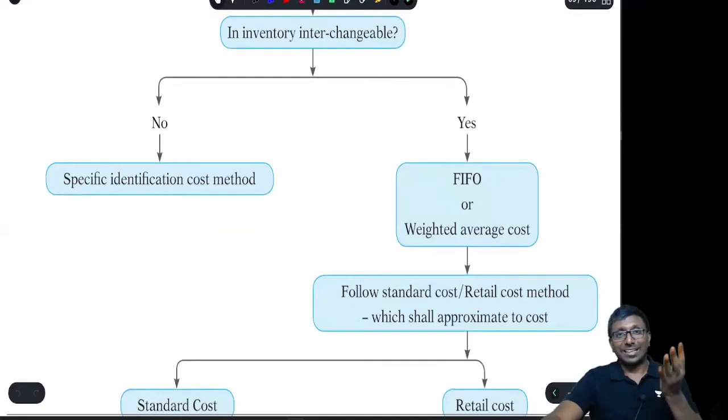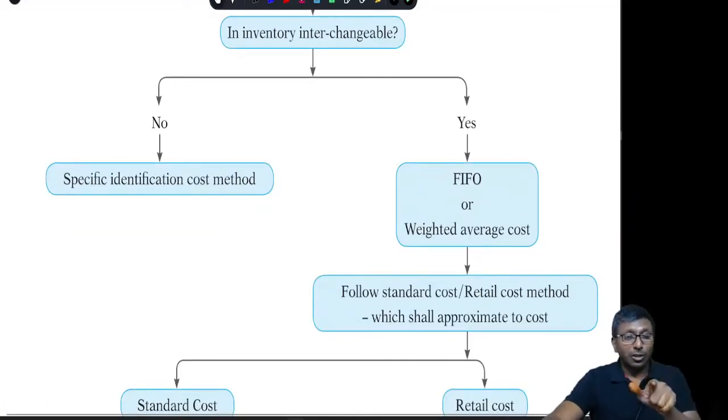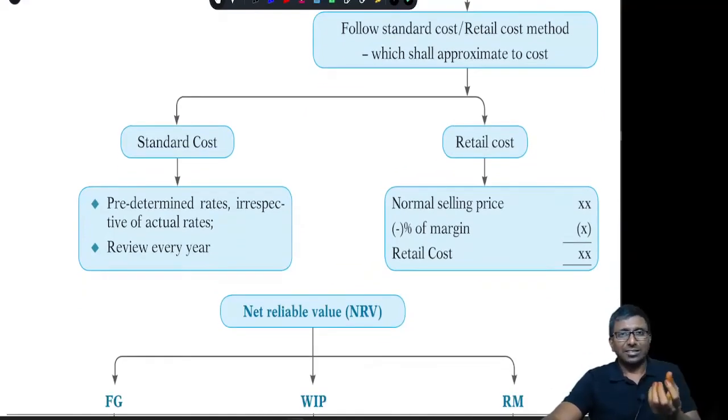You can follow the standard cost method or the retail cost method. But when you are following the standard or retail cost method, the management has to review it frequently. That means the standard cost you fixed in the previous year, does it make sense in the current year also? You are supposed to check it. Standard cost is nothing but an average cost which the management will determine. Retail cost is the normal selling price minus gross profit. Now if you cut the gross margin from the selling price, what is left is COGS, and COGS is nothing but cost.